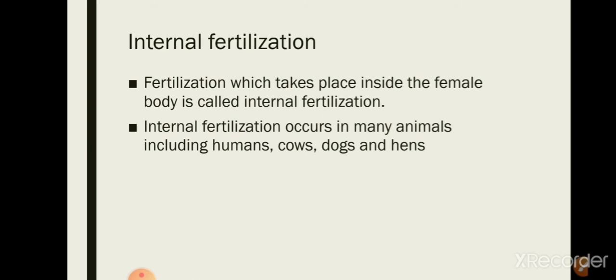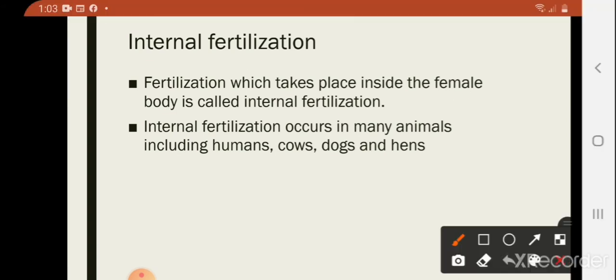There are so many examples of internal fertilization, including humans, cows, dogs, hens, etc. They all have internal fertilization.